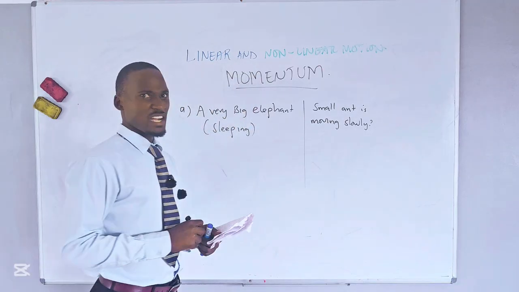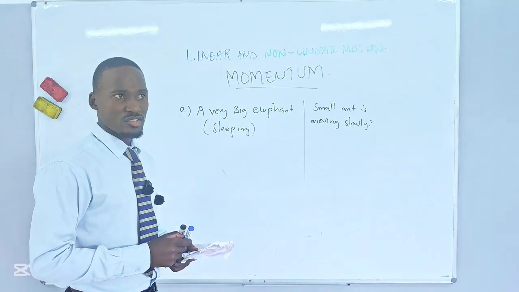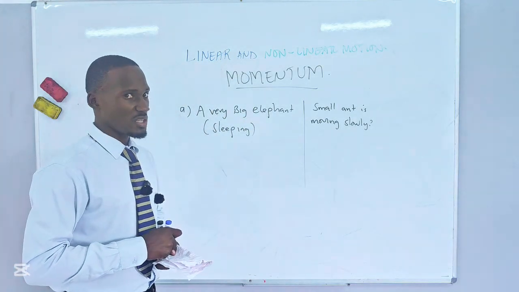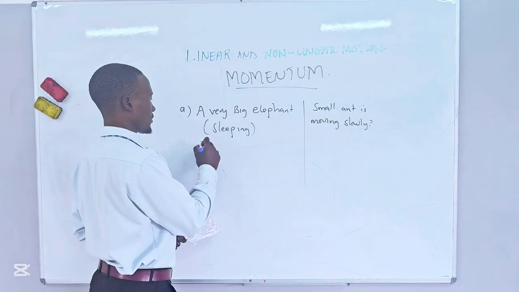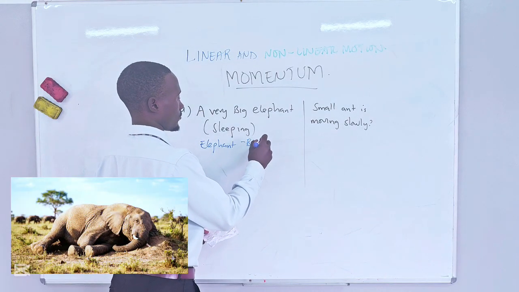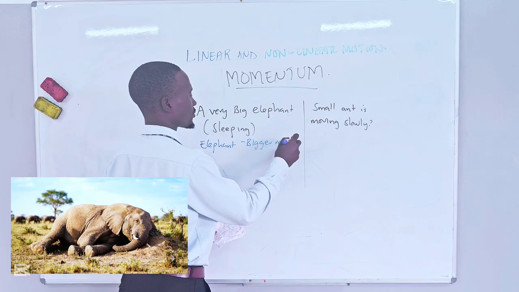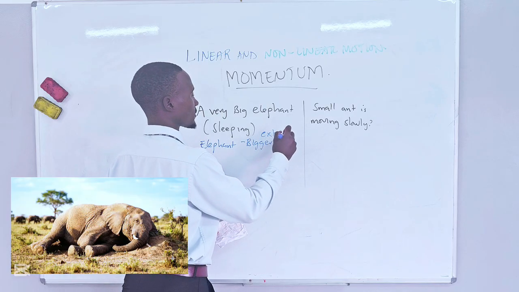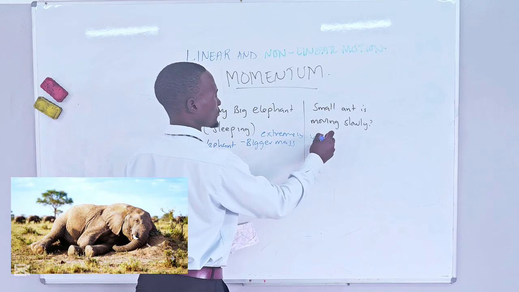Which one has a bigger mass? Of course, an elephant has a bigger mass, isn't it? Elephant has a bigger mass. Actually, extremely bigger mass. This one has a very small mass.